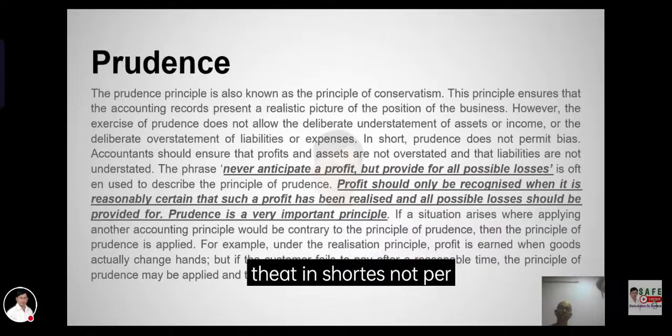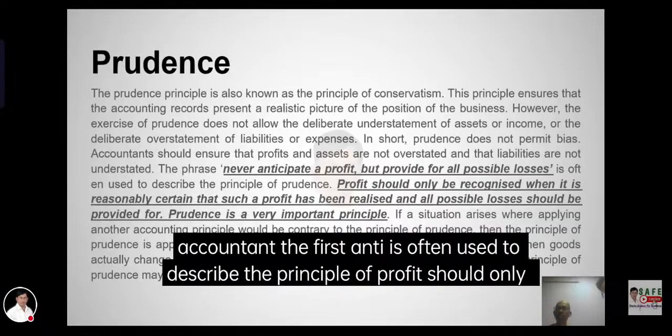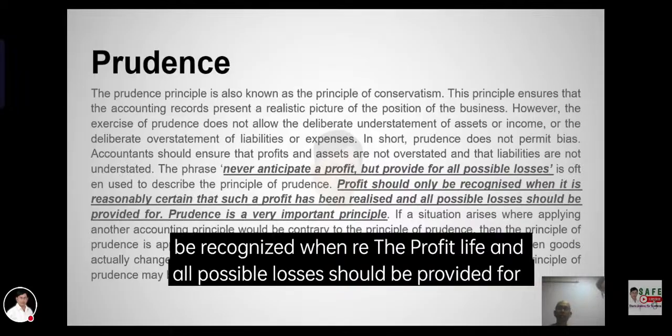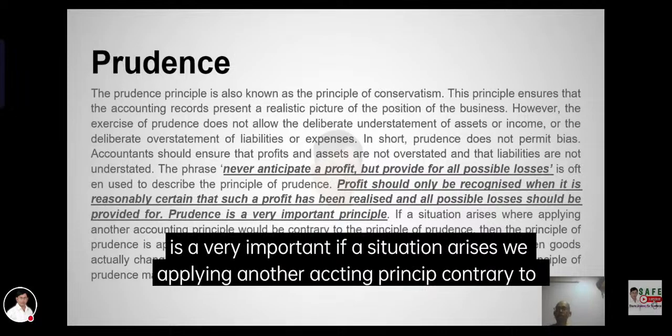In short, prudence does not permit bias. Accountant. The phrase "more anticipated" is also used to describe the principle of usually recognizing the revenue, not possible loss. However, prudence is very important.